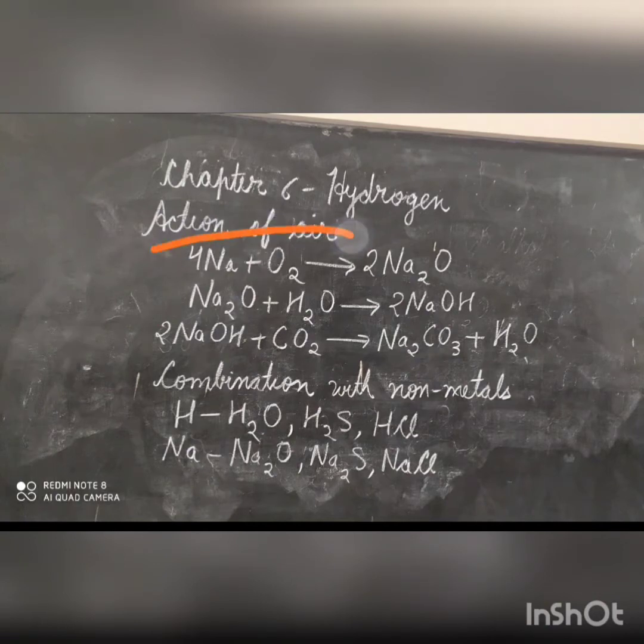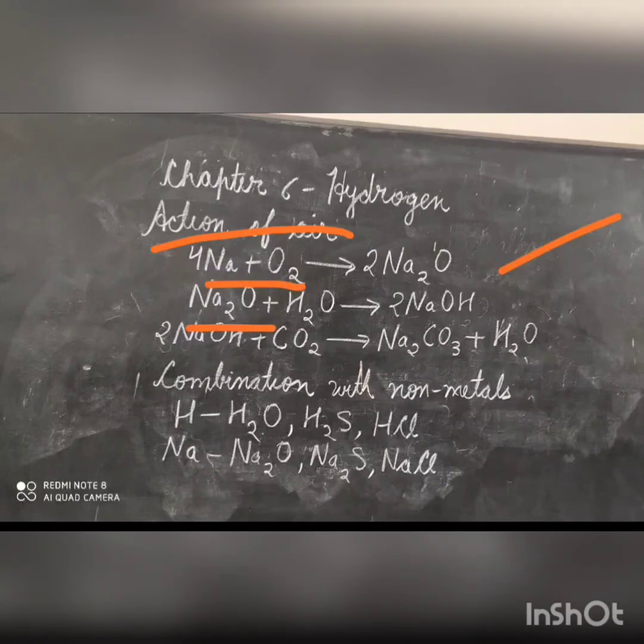Action of air. Alkali metals are so reactive that they get rapidly tarnished when exposed to air. This is due to the formation of oxides and hydroxides and finally carbonates on their surface. Example: 4Na plus O2 gives 2Na2O.